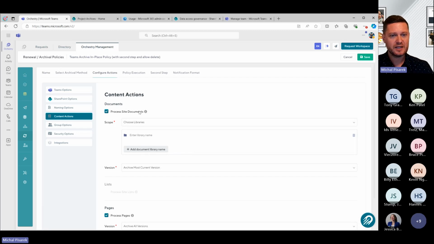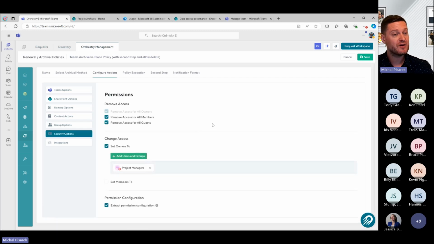The other thing that we also want to do as part of an archival, particularly from a security perspective, particularly if you're trying to get ready for Copilot, is changing permissions. Right? You might not want the same people to have access to this content long-term once it's been archived, particularly for guests, right? You might not want your guest users to have access to a project they worked on 4 years ago with your organization now that that project is finished.